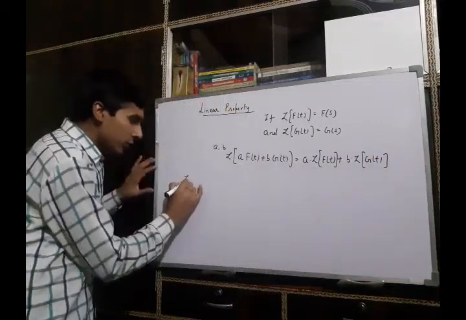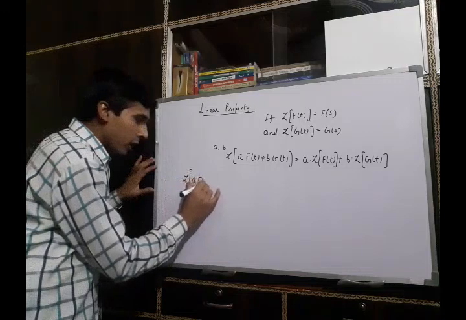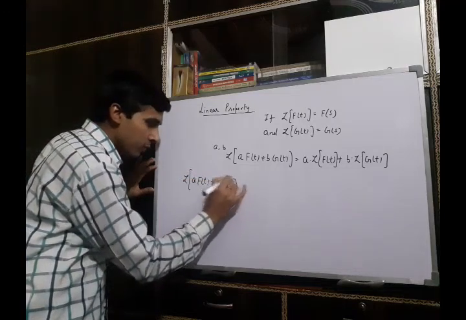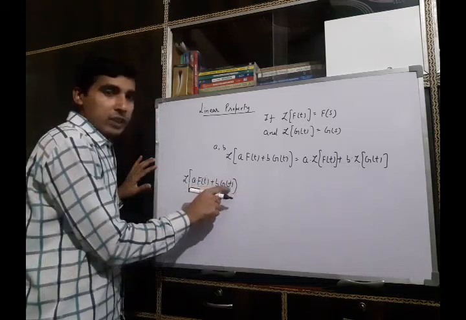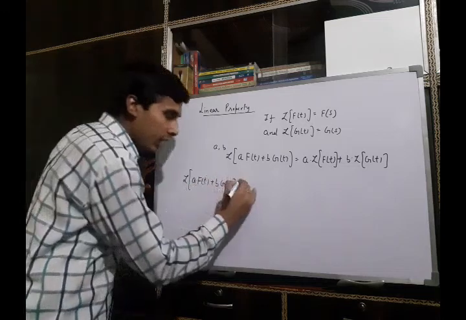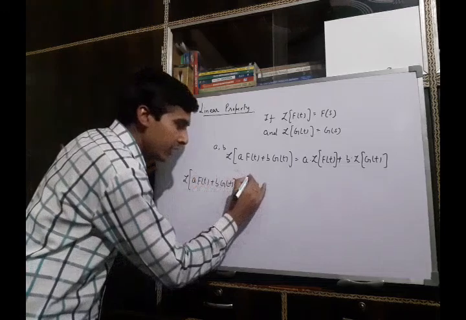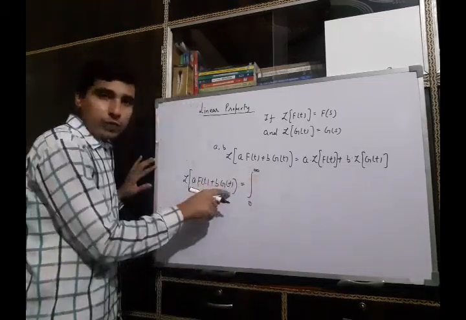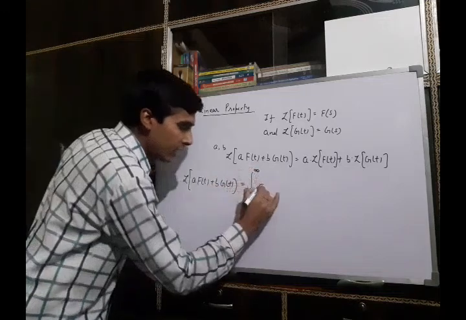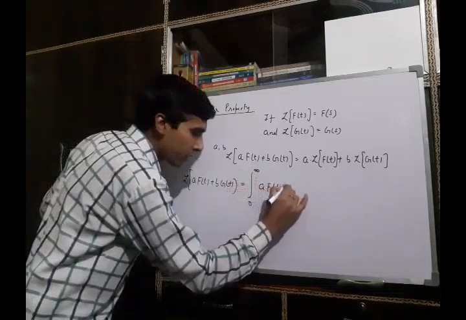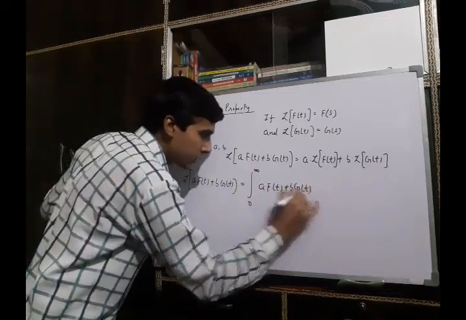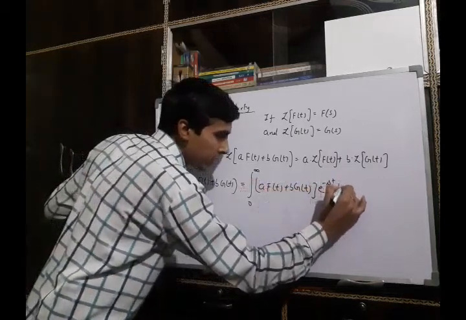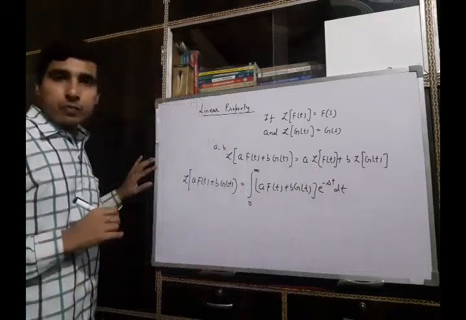Using the definition of Laplace transform and considering a f(t) plus b g(t) as a whole function, we can rewrite it as integration between limit 0 to infinity, and the function is a f(t) plus b g(t) into e raised to power minus st dt.